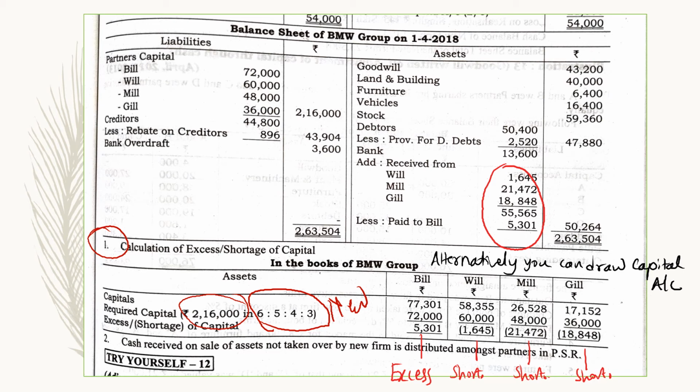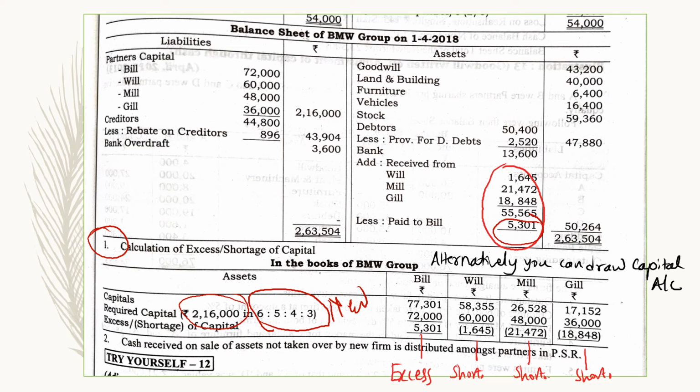Now we will see the difference. We will compare the earlier capital, the old firm's capital, and the required capital, and we will find out if any excess or shortage is there. So in case of Bill, the capital arrived from the old firm is 77,301, but the required capital is only 72,000. That means this is excess capital. So how much is the excess? We will deduct the required capital from that, and the excess is 5,301. This excess will be given back to Bill, so that should be deducted. Here you can see, paid to Bill 5,301.